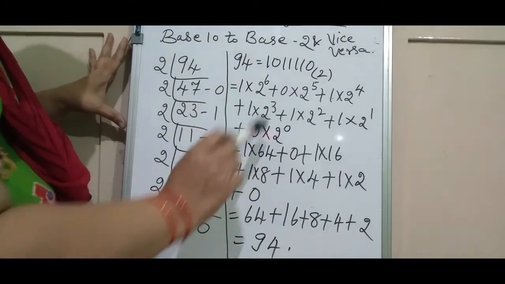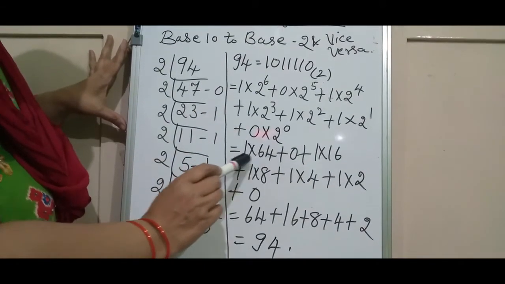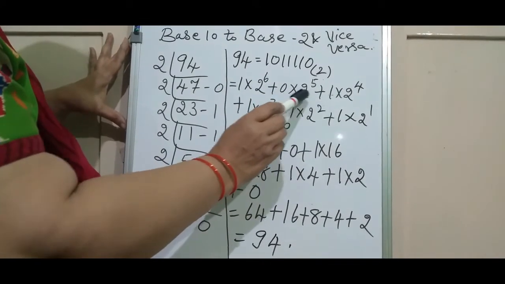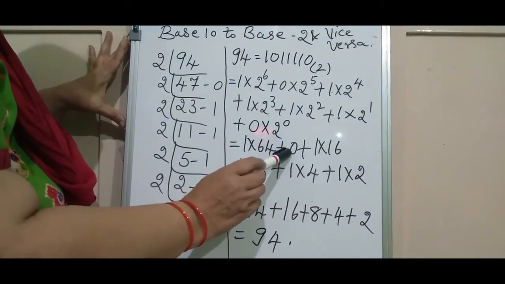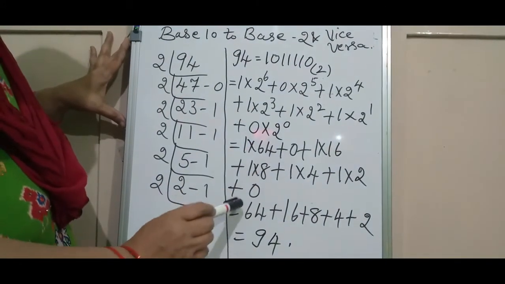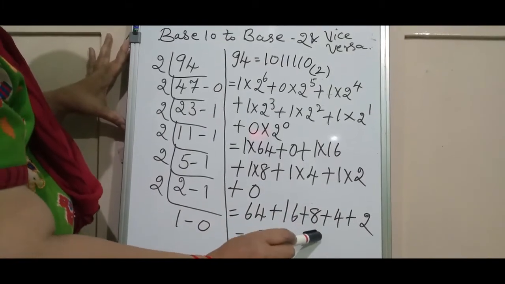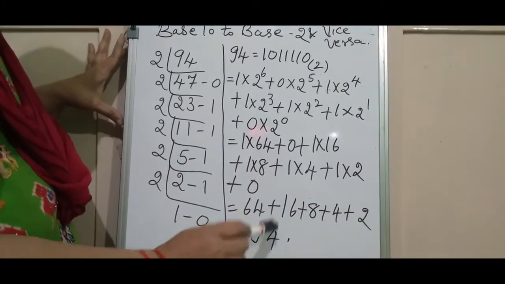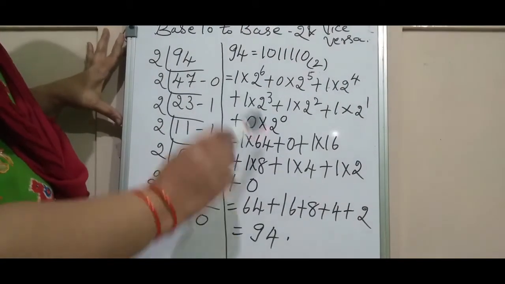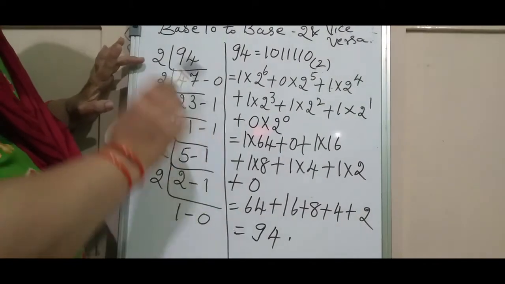And again here you can observe, 2 to the power of 6 is nothing but 64. So 1 into 64. Again the number which is multiplied by 0 is nothing but 0, the whole value will be 0. Again we have simplified like this. And finally you can see here 64 plus 16 plus 8 plus 4 plus 2. So the answer will be 94 once again. So when the base 2 number is converted into a base 10 number, we got the original number 94 here.